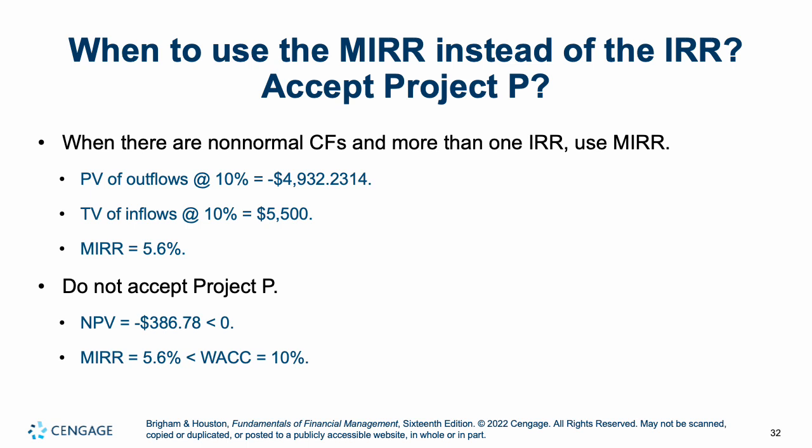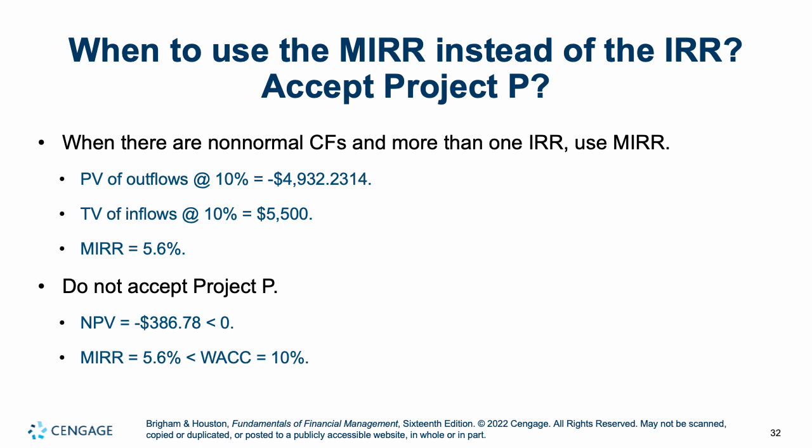Why? NPV is obviously negative. Negative 386.78 is less than 0. And if you ran this in Excel, if you put those cash flows using the equals MIRR formula, MIRR is about 5.6%, which is significantly less than our cost of capital. Our cost of capital here is 10%. So remember, anytime you have an IRR that is less than your cost of capital, you are losing money.